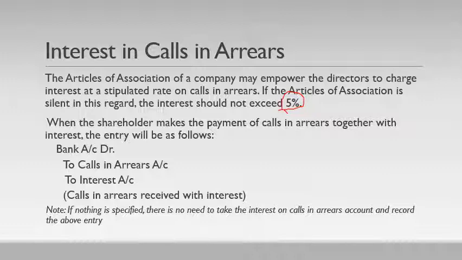When the shareholders make the payment of calls in arrears together with the interest, the entry will be as follows: Bank account debit, to calls in arrears. This calls in arrears account will be credited here, right? Along with it, interest also will be credited, because when the shareholders repay their calls in arrears, we credit the calls in arrears account, and along with that, they pay the interest. This interest is an income for the company, so all income will be credited, right? So: Bank account debit, to calls in arrears for the amount they paid, and to interest account, interest on calls in arrears. So this is the case of calls in arrears. Interest on calls in arrears is a kind of income for the company.